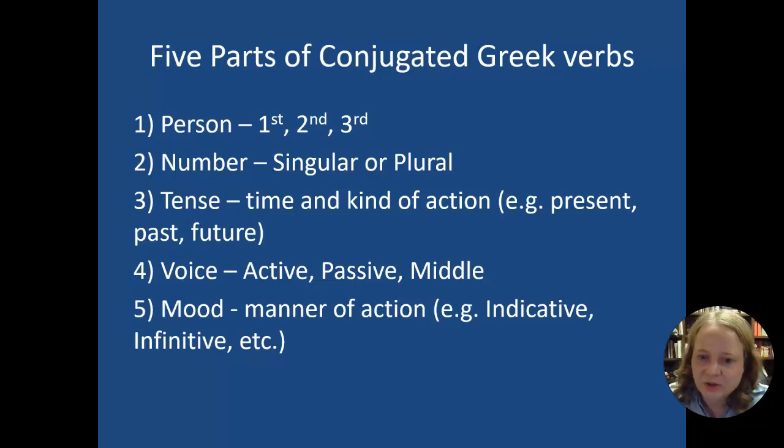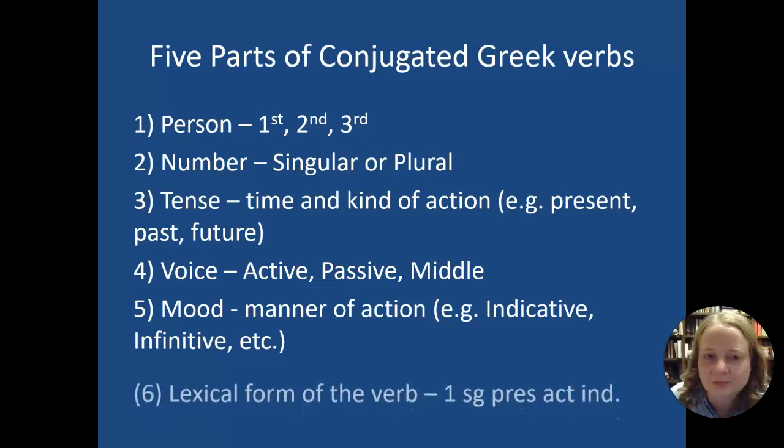And so far we know these two moods: indicative, that indicates the person, and we've also seen some infinitives, like to see or to hear. We don't know who is doing the hearing or the seeing in that case, and it usually goes with another verb. But we're going to learn some other moods, most of them next semester. We'll learn about a subjunctive mood, an imperative mood, and participles as a mood. So there's a bunch more moods, some of that coming second semester.